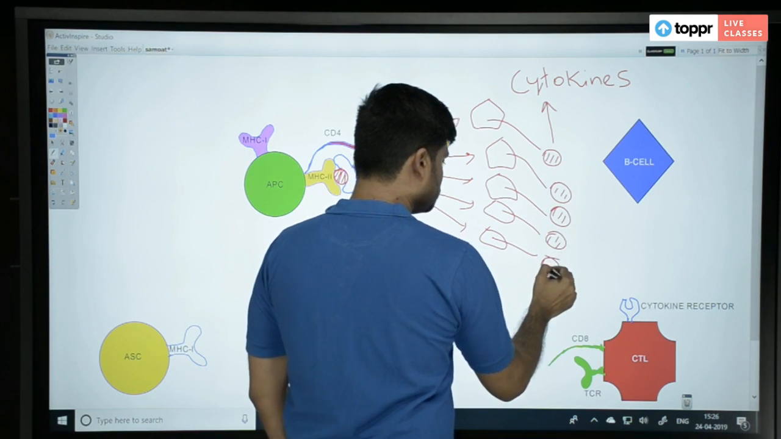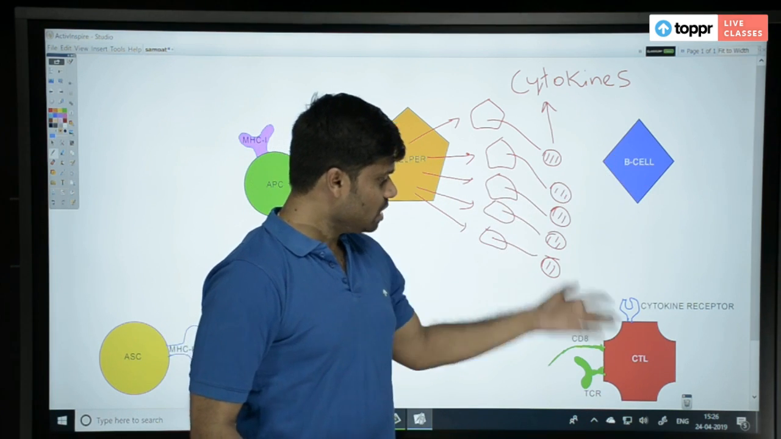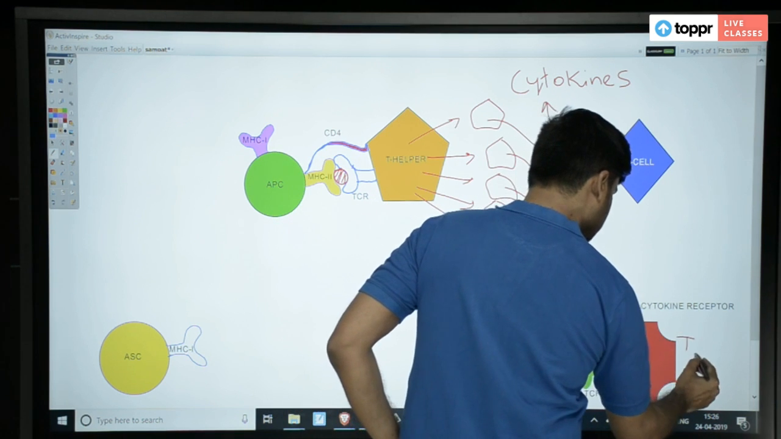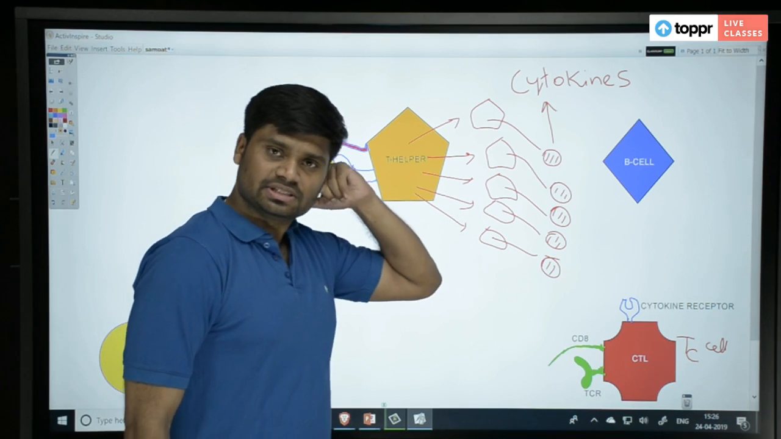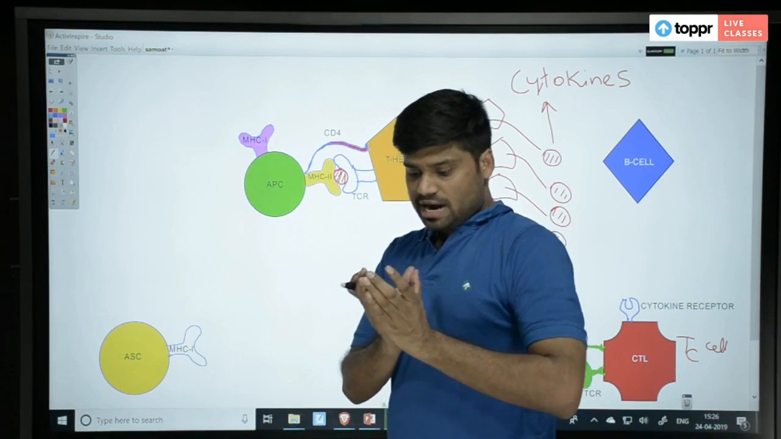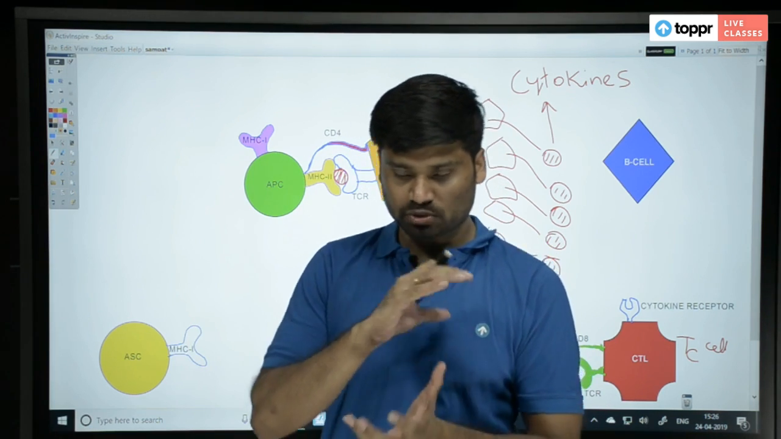These cytokines will go and stimulate either B cell or TC cell. This is TC cell. So now the question is, T helper cell will take the case, right? It is taking the case, antigen, and it is thinking, oh, this antigen, is it small or big? What kind is it?